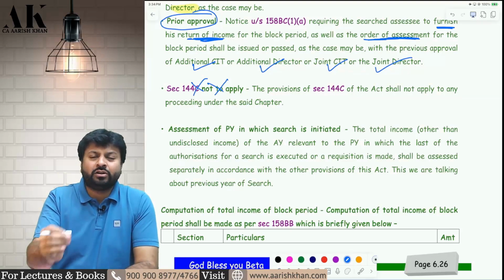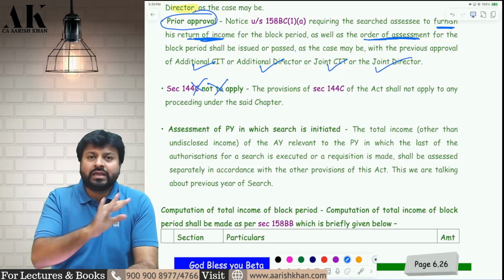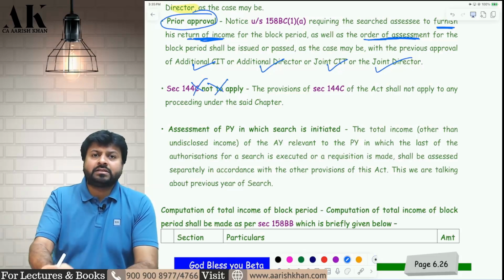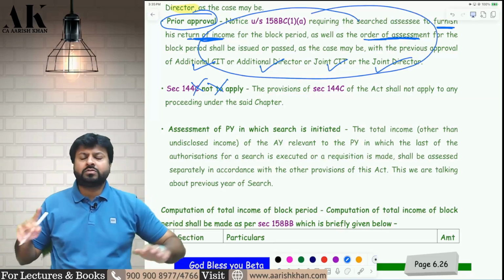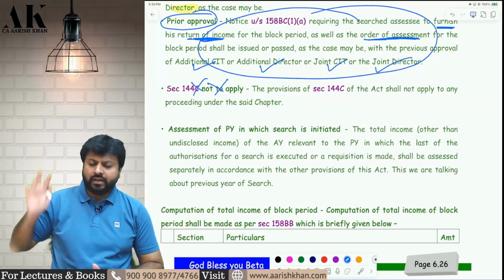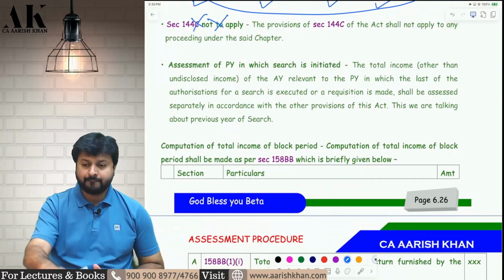Moral of the story, I'll tell you. The moral of the story is, in case of search and seizure assessment, the AO is not going to make any draft order. He will directly pass a final order with the approval of these authorities, and he will give you the order. You don't have an option to go to DRP. If you want to appeal, directly go and appeal to CIT Appeal. Okay, I hope it is clear to all of you.